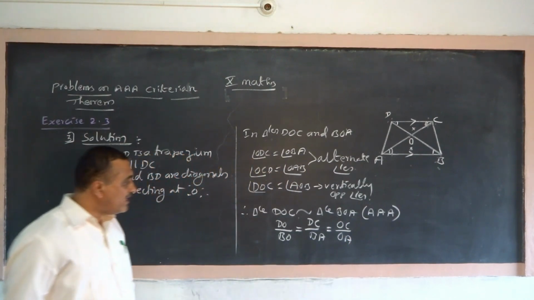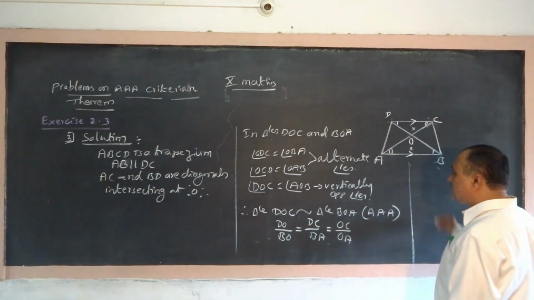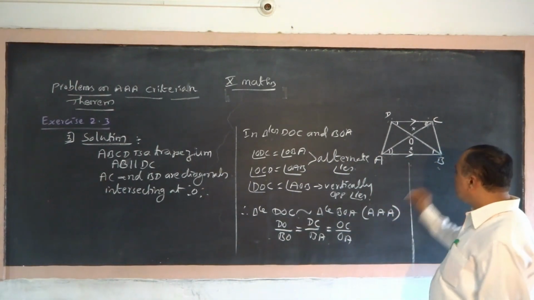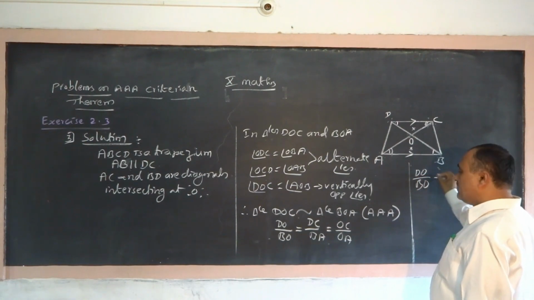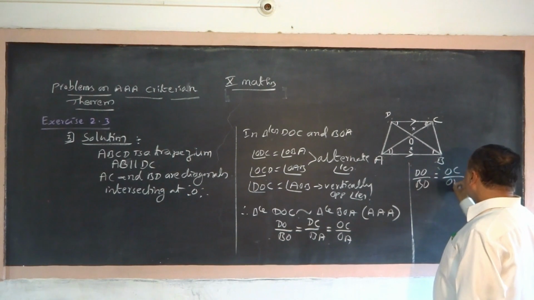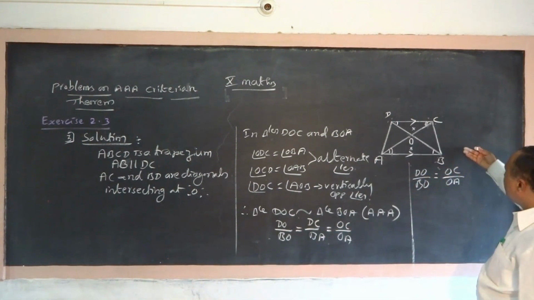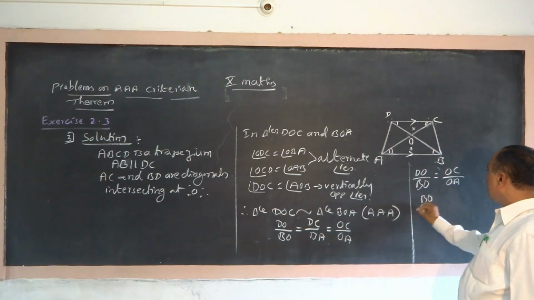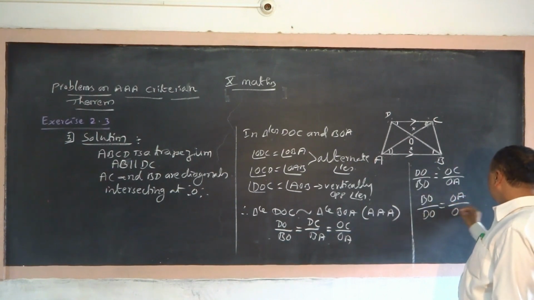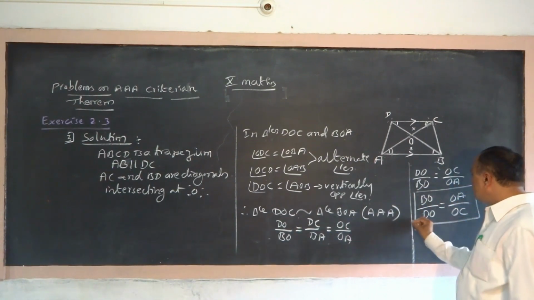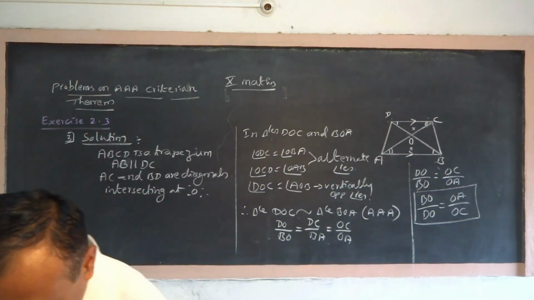We want the last two, so consider the last two. DO by BO is equal to OC by OA. Take the reciprocal: BO by DO is equal to OA by OC, or OA by OC is equal to BO by DO.